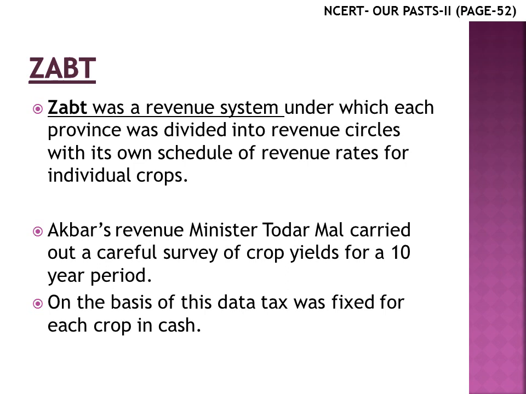So let's say there are two areas, area A and area B, and in both the areas wheat is grown. It is possible that both the areas will have different tax rates for the same crop. And let's say in area A, wheat as well as rice is grown. So both the crops will have different tax rates, and this entire revenue system was called Zabt.